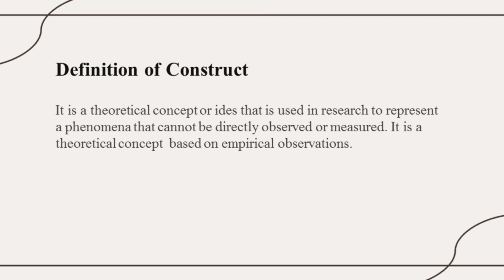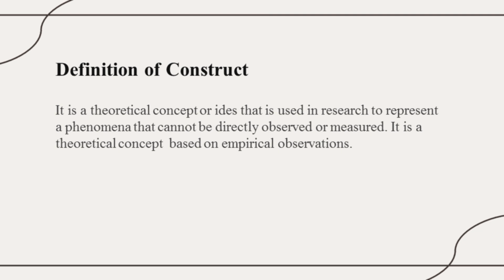So we are using this construct as a theoretical concept or an idea, so that we can represent a phenomenon which cannot be directly observed or measured. For example, we use it to test intelligence. Intelligence is just a concept or an idea. In order to represent it, we have to put forward a theoretical concept, that is intelligence testing. You can test the IQ score of a person and then identify the intelligence of that person. So this is what is meant by a construct.